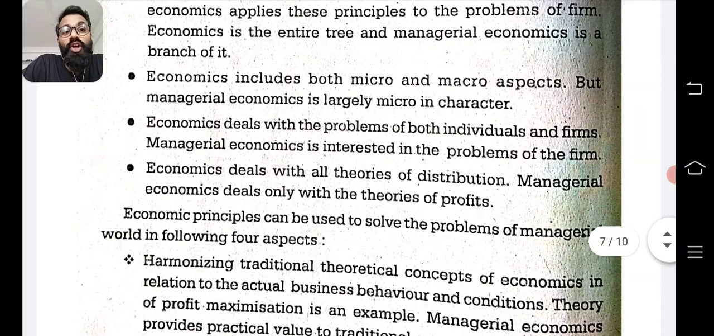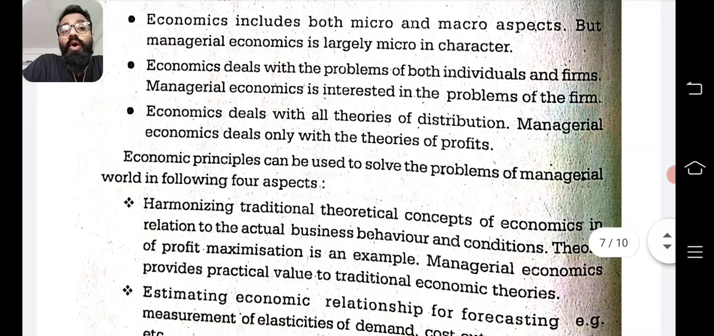Economics deals with problems of both individuals and firms. Managerial economics is interested in the problems of the firm, not the individual. Economics deals with all theories of distribution. Managerial economics deals with only theories of profit, not all theories of distribution.